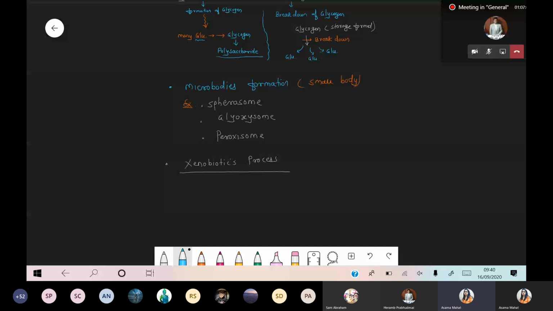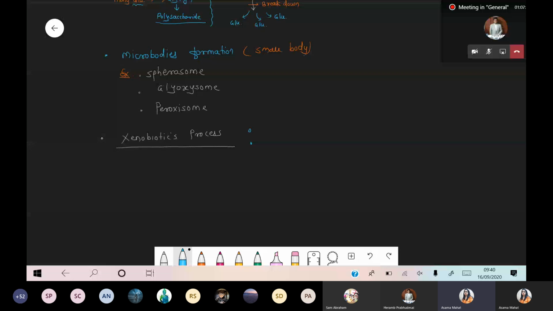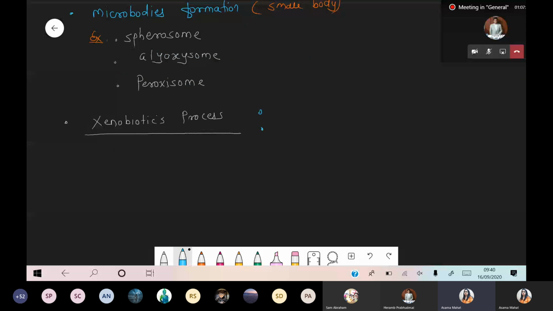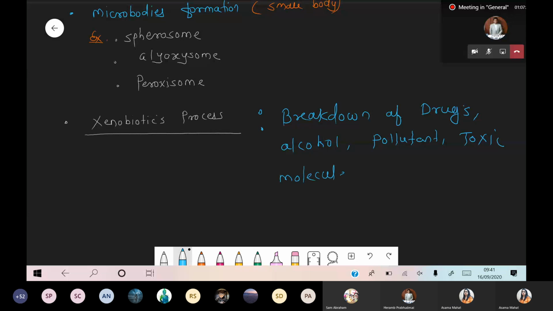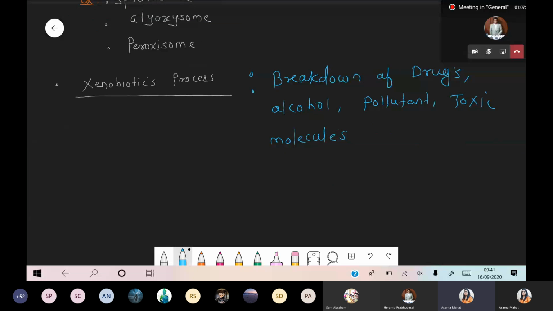इसको bioremediation भी कहा जाता है, but this part we will discuss in 12th standard. So xenobiotic is nothing but the breakdown of toxic molecules like drugs, alcohol, any pollutant. All these are the examples of toxic molecule. Breakdown of drugs, alcohol, pollutant, and the toxic molecule. Simply, this process is called xenobiotic. One question